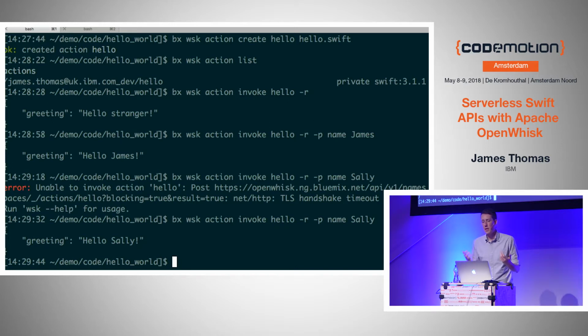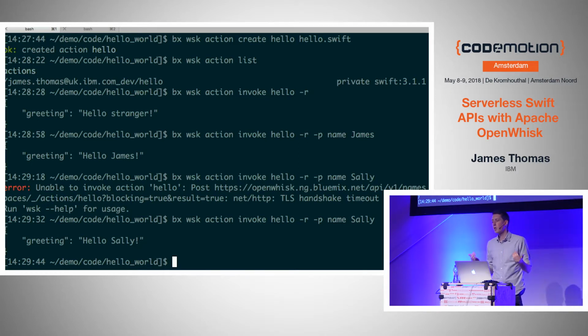So that's a very simple demo. Let's think of something a little bit more realistic, especially if you are a Swift developer building mobile applications. Imagine that you're building a mobile app for a retailer, and this retailer comes to you with a brilliant idea one day that they want to integrate Bitcoin into their application. They want people to be able to pay using Bitcoin during the checkout process, right? Whether that's a good idea or not is up to them.